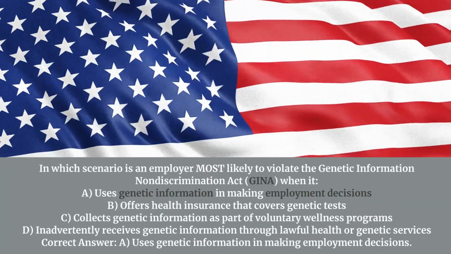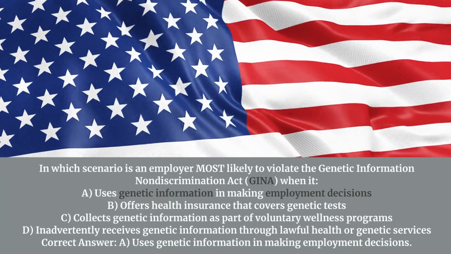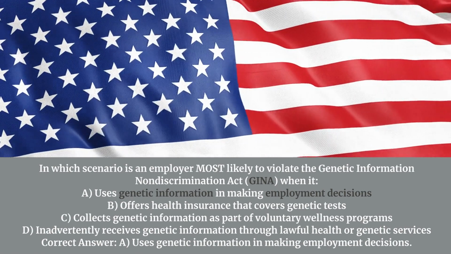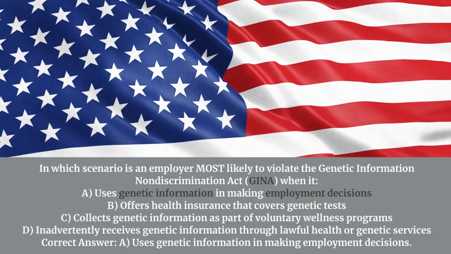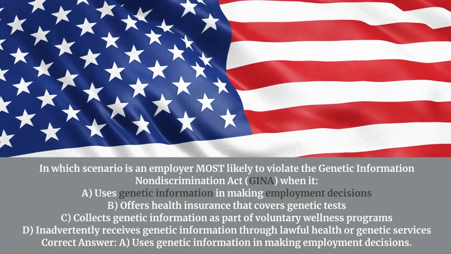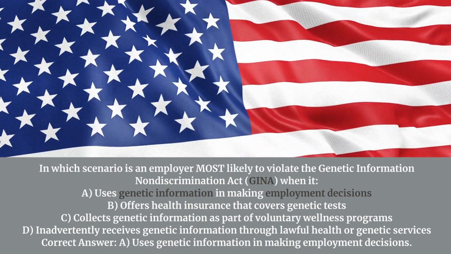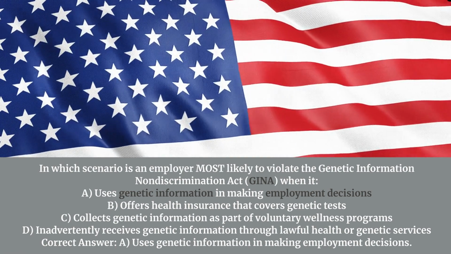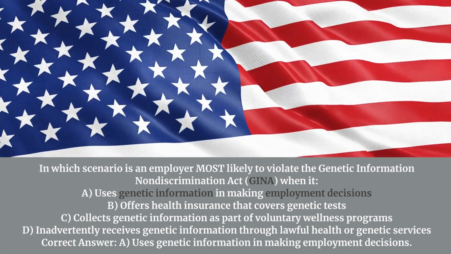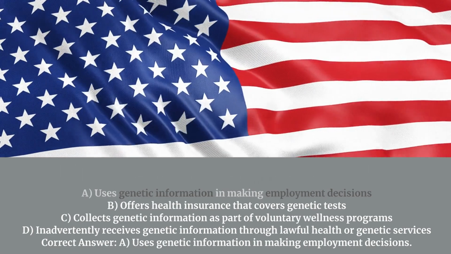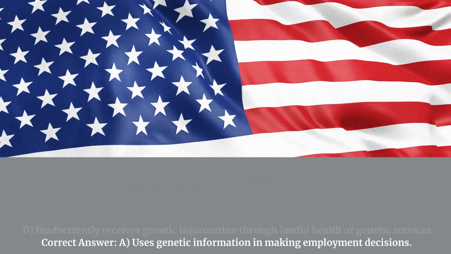In which scenario is an employer most likely to violate the Genetic Information Non-Discrimination Act, GINA, when it: A. Uses genetic information in making employment decisions. B. Offers health insurance that covers genetic tests. C. Collects genetic information as part of voluntary wellness programs. D. Inadvertently receives genetic information through lawful health or genetic services. Correct answer: A. Uses genetic information in making employment decisions.